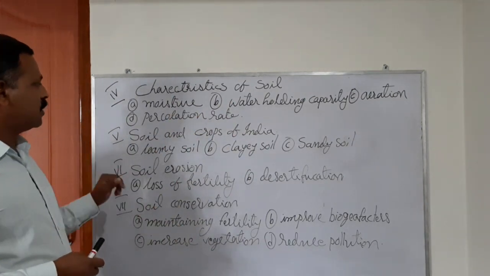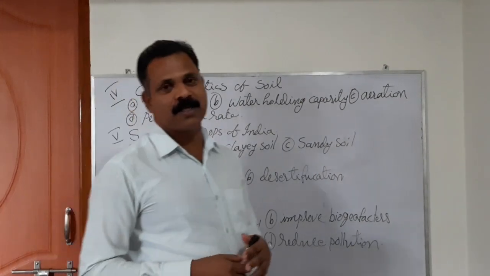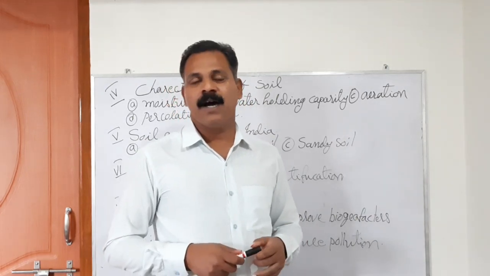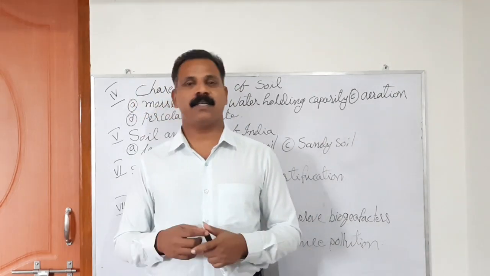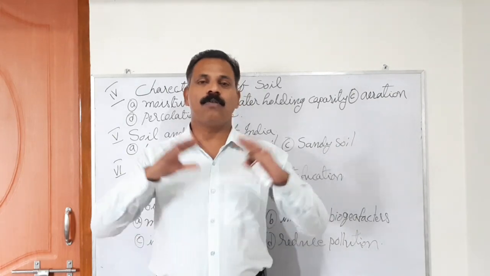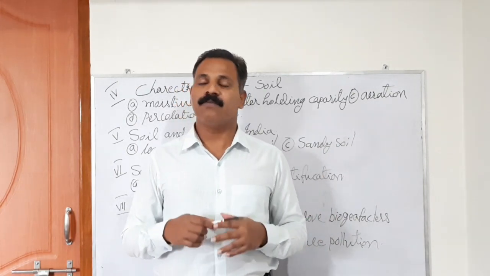And the next point is soil and crops of India. It's a very important fact we have to learn. India is an agricultural country and different agricultural practices and farming are done in India. But you can see that all over India, the same type of crops are not grown. Why is it?